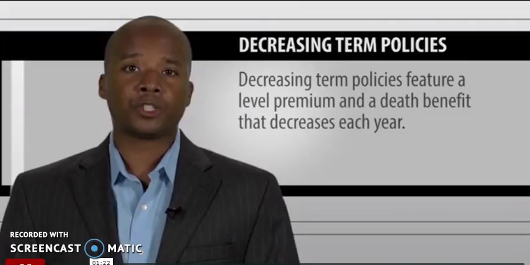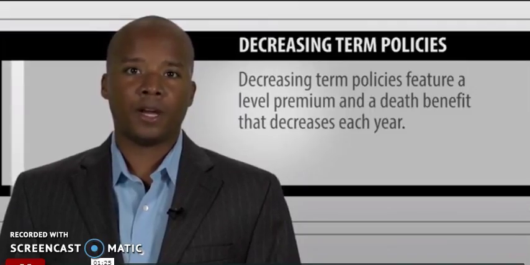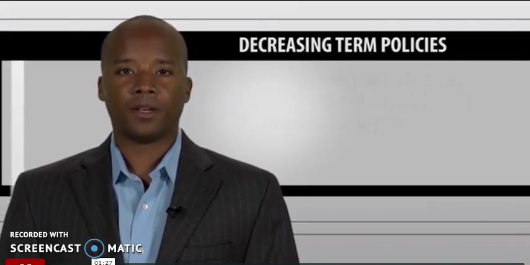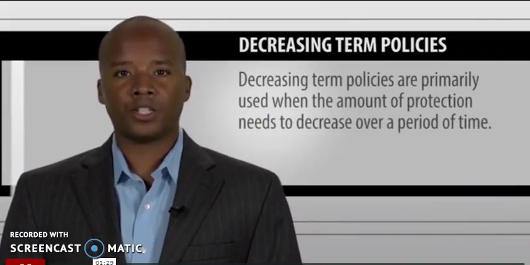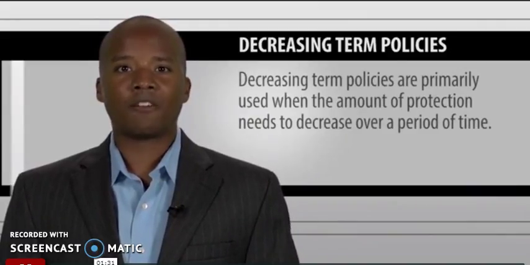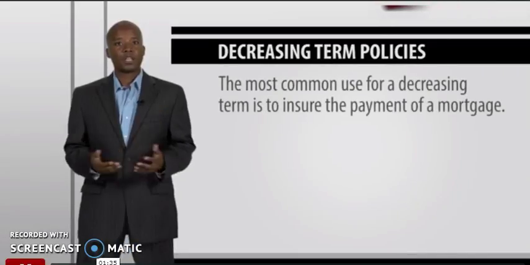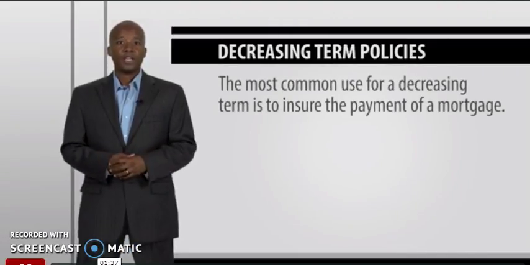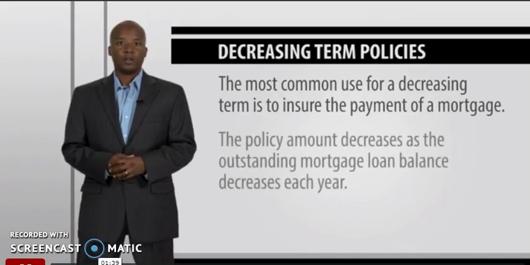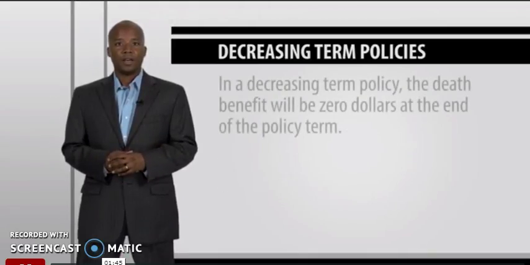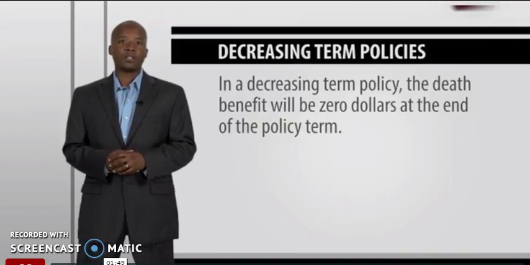Decreasing term policies feature a level premium and a death benefit that decreases each year. Decreasing term policies are primarily used when the amount of protection needs to decrease over a period of time. The most common use for a decreasing term is to ensure the payment of a mortgage. The policy amount decreases as the outstanding mortgage loan balance decreases each year. In a decreasing term policy, the death benefit will be $0 at the end of the policy term.